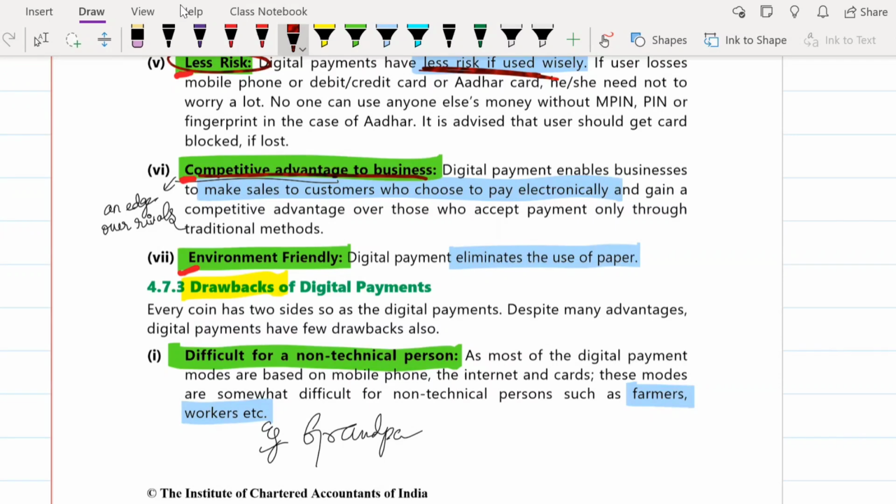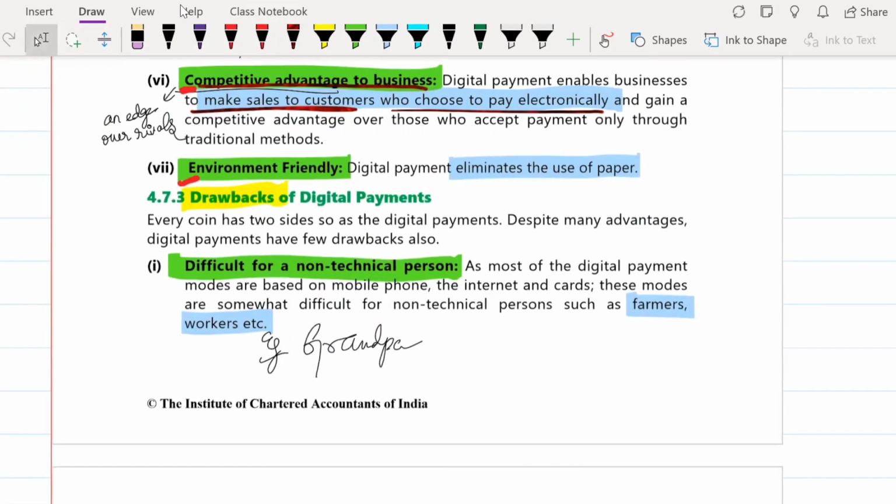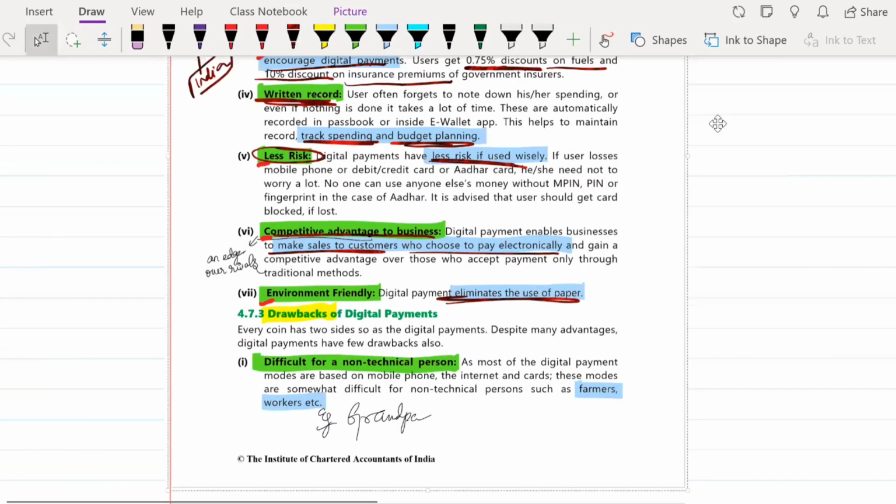So if a business is accepting digital mode of payment, then it provides a competitive advantage to them, because it will be easier for them to make sales to customers who choose to pay electronically. Next is environment friendly. So here there is no use of paper. Okay, everything is digital, as you know. So these are the advantages.